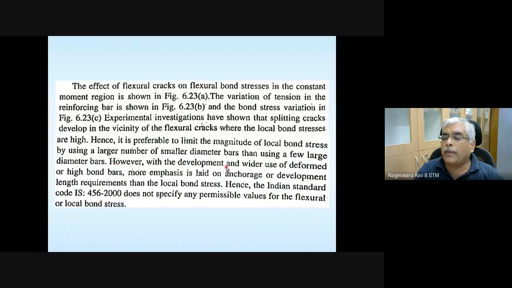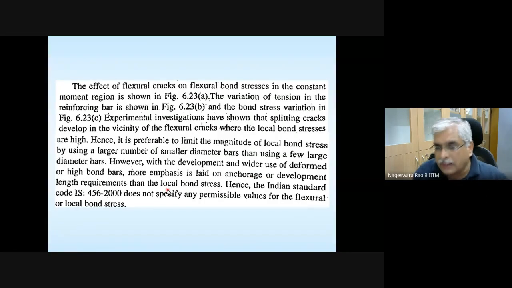However, with the development and wider use of deformed or high bond bars, these deformed bars are going to have surface friction ribs. Because of that, bond is going to be high. That's why it's written high bond bars. More emphasis is laid on anchorage or development lengths required than the local bond stress. We'll see what is anchorage and development length.